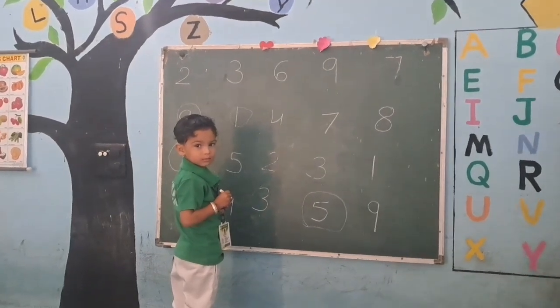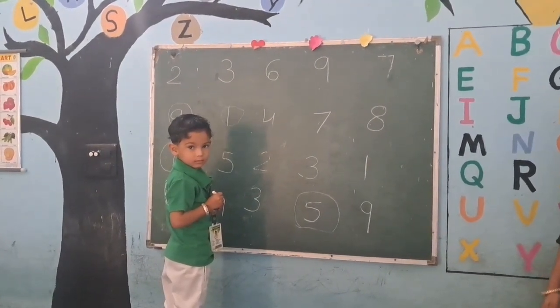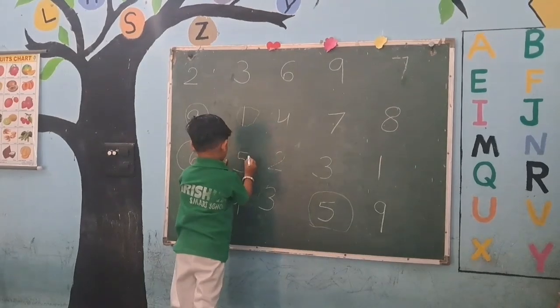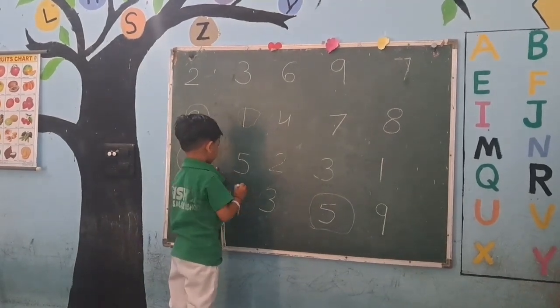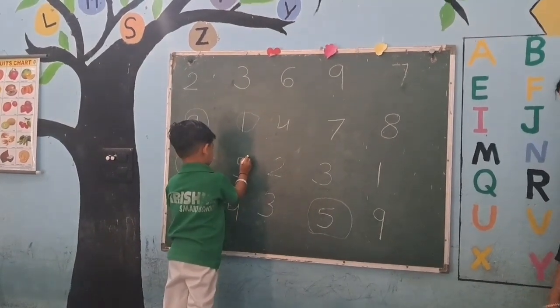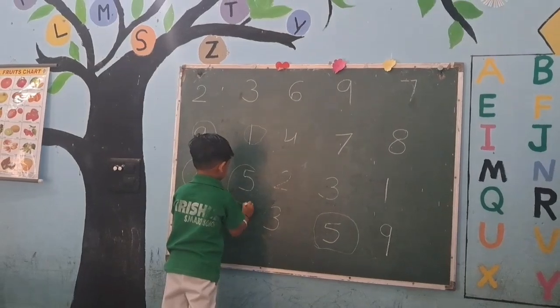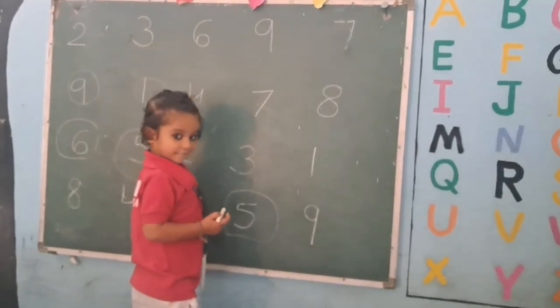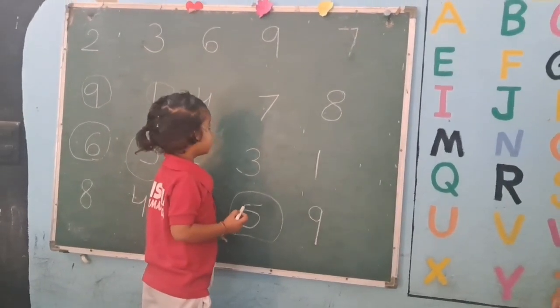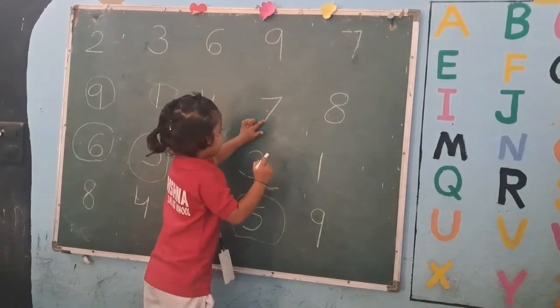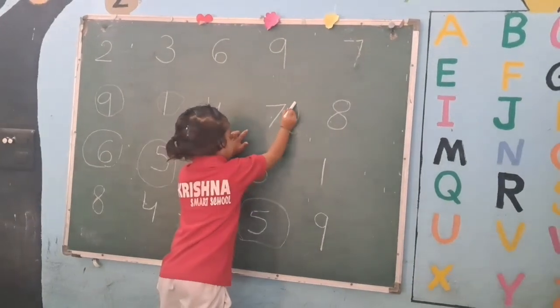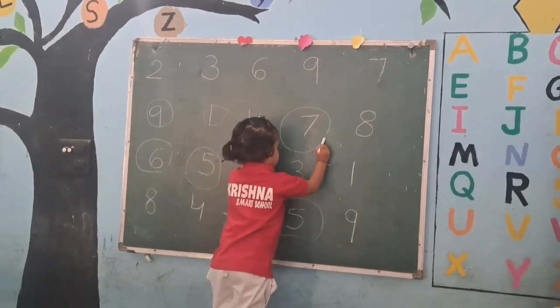Gitesh, put the circle on number 5. Where is number 5? Very good. Now put the circle. Very good. Clapping. Find out 7 number and put the circle. Where is 7? Very good. Put the circle. Very nice.